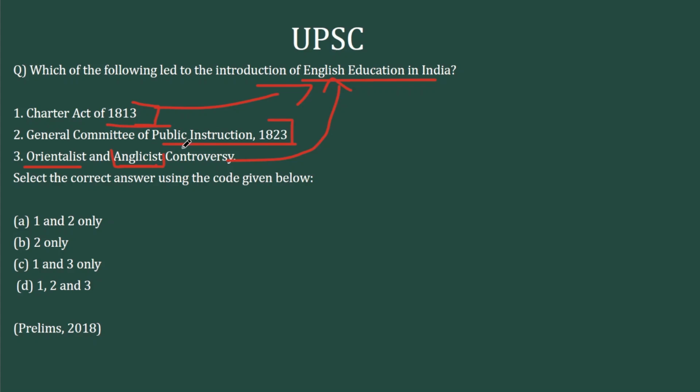And he wrote a minute as a part of this committee, and that became the Macaulay's minutes later. So if you know the other name or the context behind the minutes of Macaulay, you can decipher this option combination, which is option 2. The only option that has all the 3 is 1, 2 and 3. Otherwise, if you don't know this, it will become a 50-50 option combination between these 2 options.